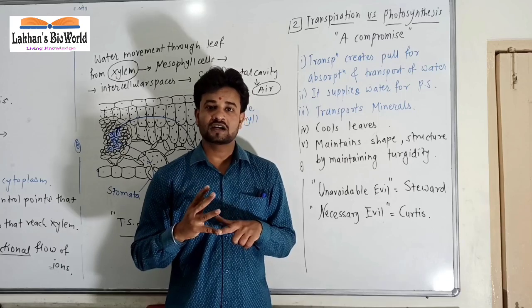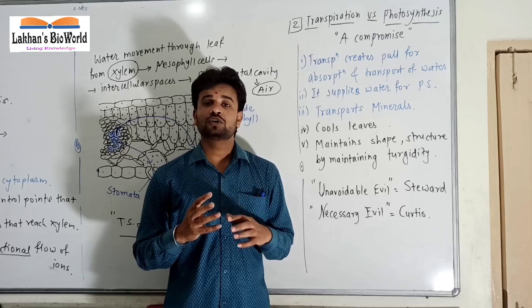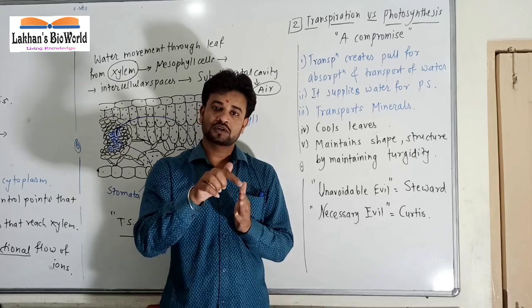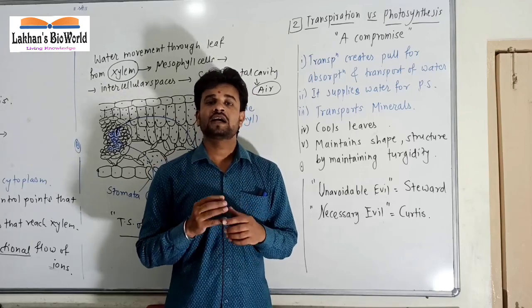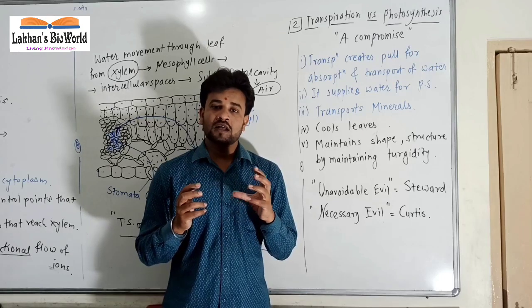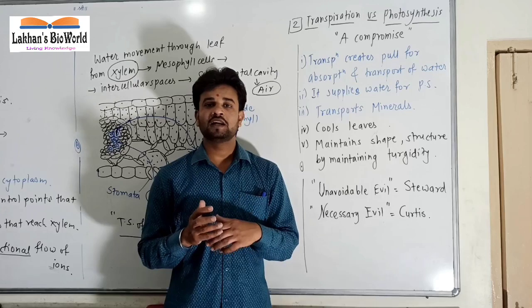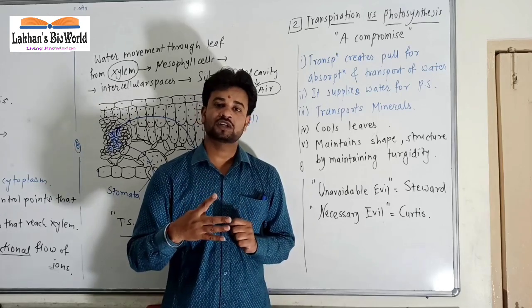And fourth disadvantage is that the transpiratory loss may lead to wilting of plant. Wilting मतलब उसे झुक जाता है plant, पहले सूख कर झुक जाता है, फिर dry होके वो टूट जाता है वो जो कोई भी part है. So that wilting, it may be temporary wilting or it may be permanent wilting. So permanent wilting may lead to death of plant body. So these are the four major disadvantages of transpiration.